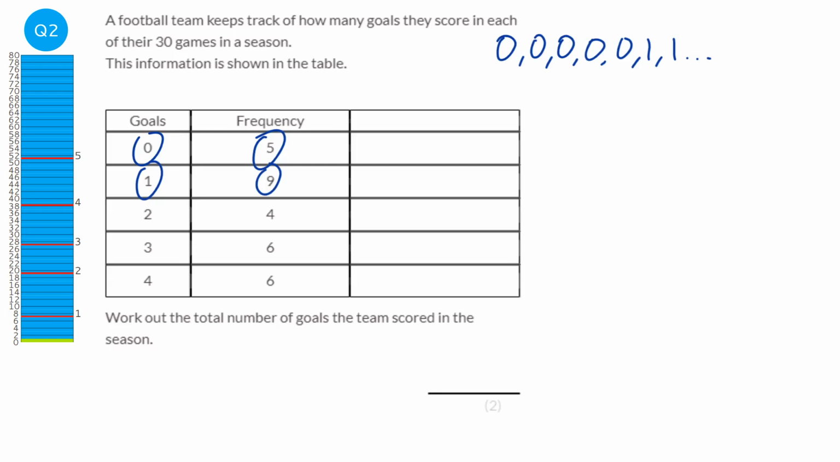Okay, so when we're looking to see the total number of goals scored in the season, we could write them out as a list and then add them up. But a quicker way of doing that is just multiplying the amount of goals by the frequency. So we've got 5 lots of 0 goals, which will just be 0. 9 lots of 1 goal, so that's just 9. 4 lots of 2 goals, so that's 8. 6 lots of 3 goals, that's 18, and then 6 lots of 4 goals, that's 24. So all we need to do now is add up the 0, 9, 8, 18 and 24, which brings us to 59. So there were 59 goals scored.